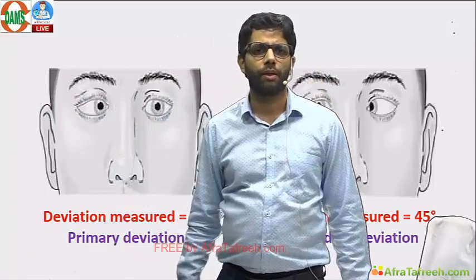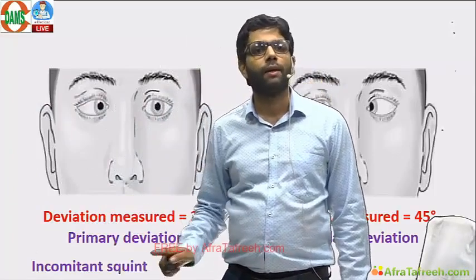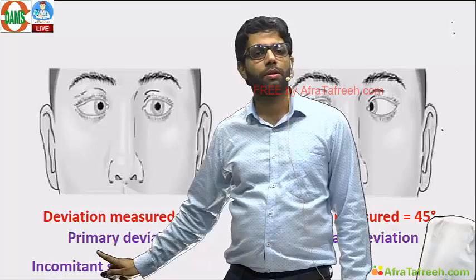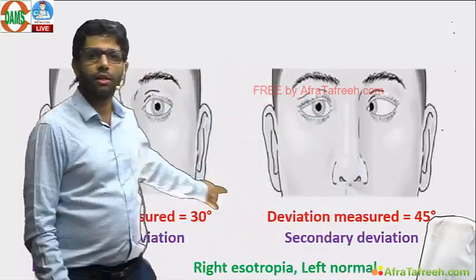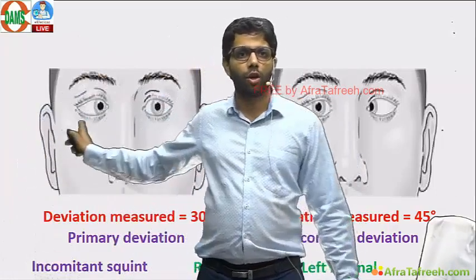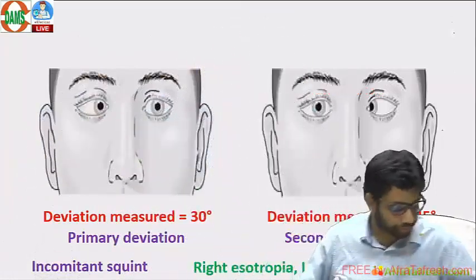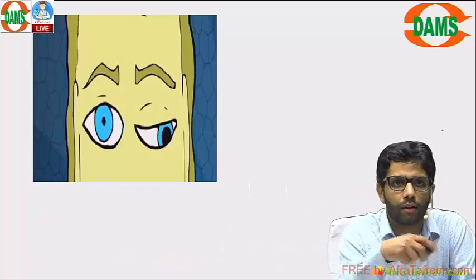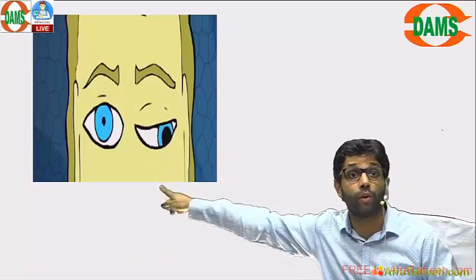So what type of squint? That is the question. Is it comitant or incomitant? Incomitant. Can be paralytic, can be restrictive. And what is the condition here? It is a right esotropia. That is important. Left is normal, right is esotropia. Right, straight; left, down and out.